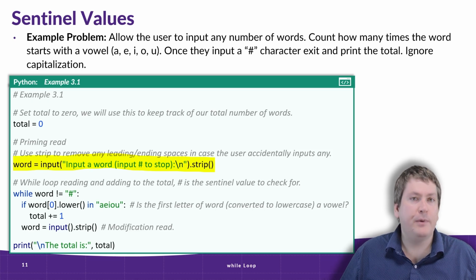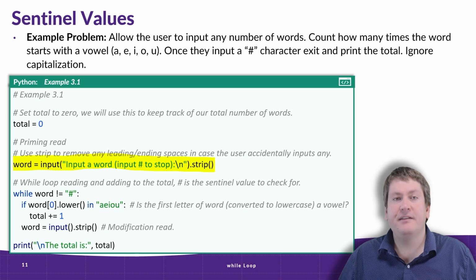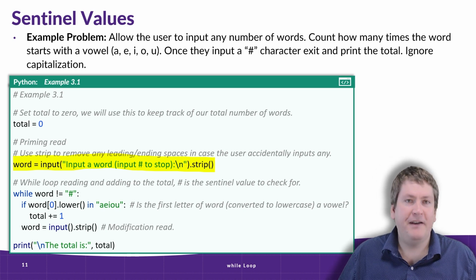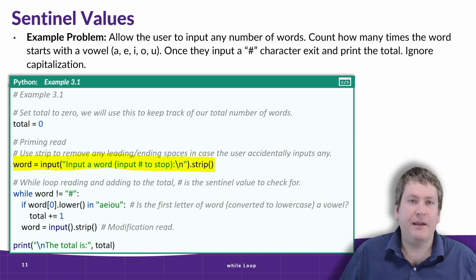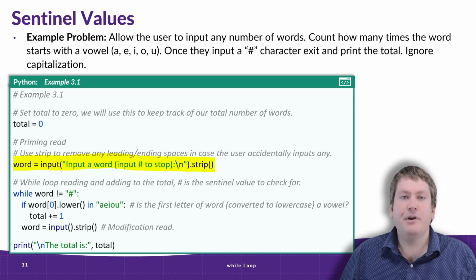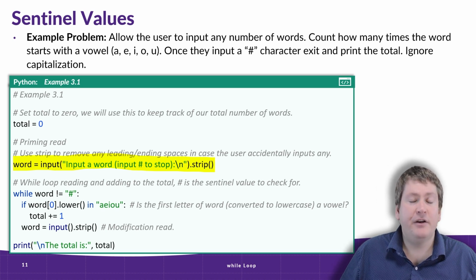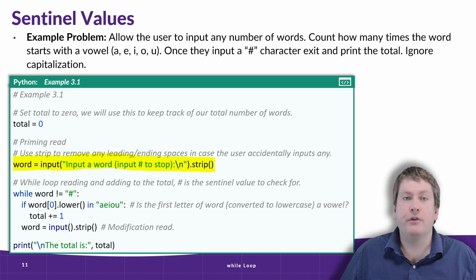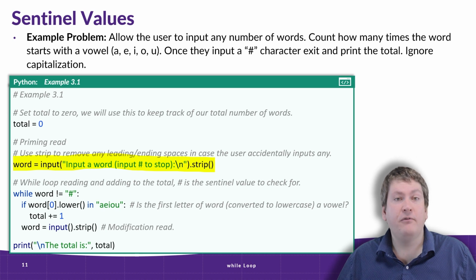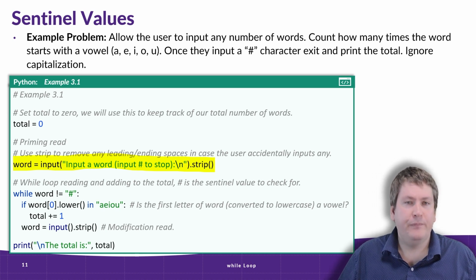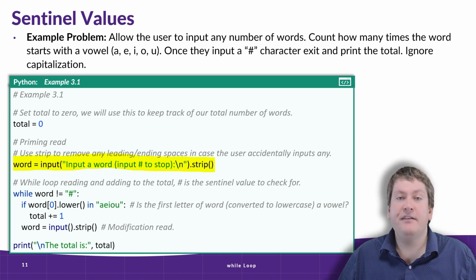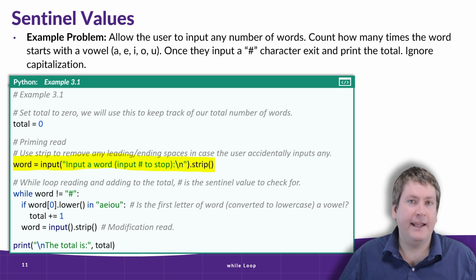There are different approaches we could take to this. Sometimes you might see programmers just put a dummy value in, like maybe just set word to an empty string or something like that. But another approach is a priming read, where we do an input read before the loop even starts, just to start off word with a valid value. The other important thing about this line is the use of the strip method at the end.